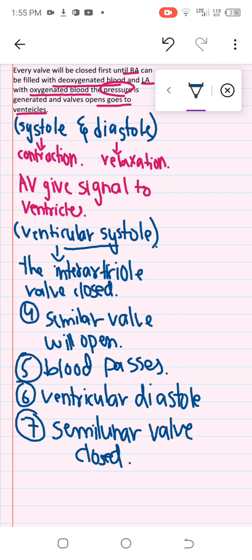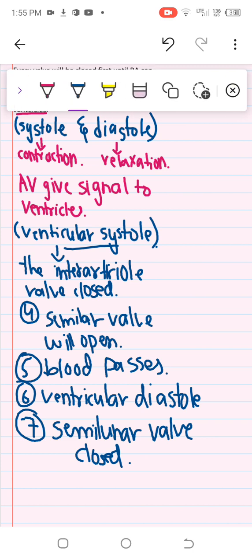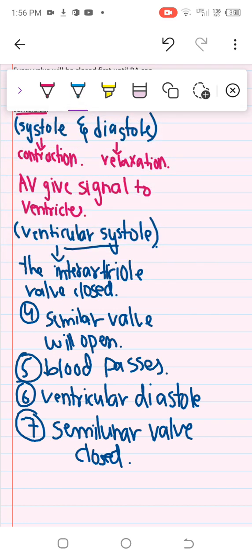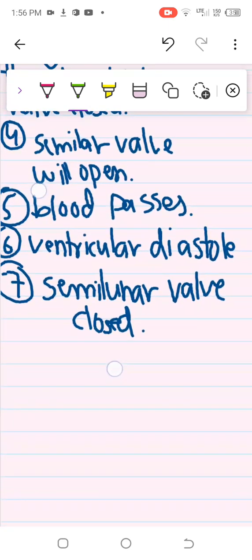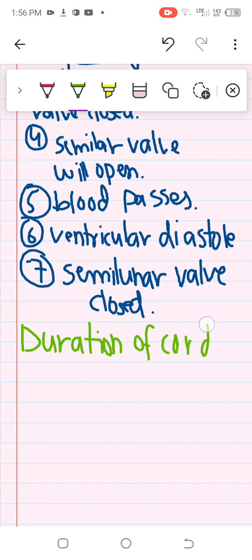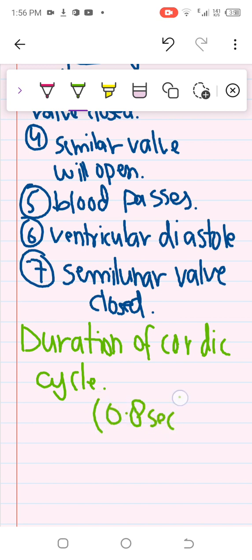Now if I talk about the duration of the cardiac cycle for one heartbeat, the duration of the cardiac cycle will be 0.8 seconds, in which one heartbeat will occur.